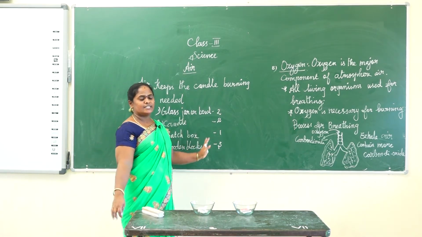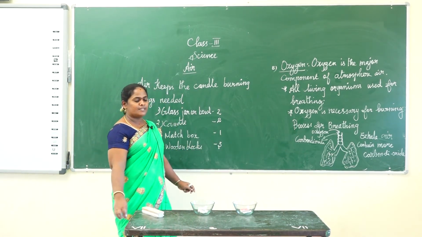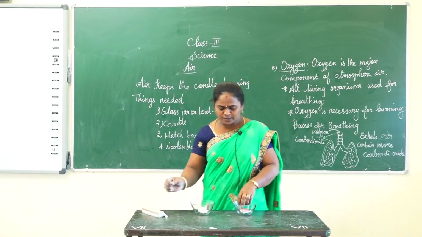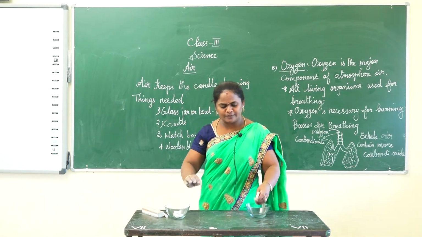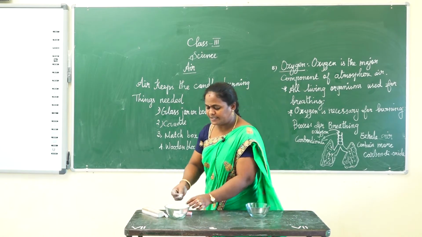These are all the things needed to do this experiment. First, light the 2 candles. Listen all of you. First, light the 2 candles.